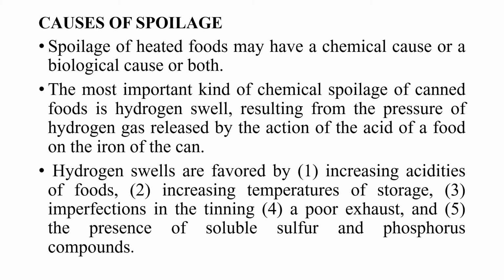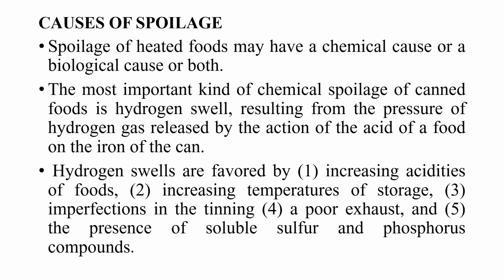increasing temperature of the storage, imperfections in the tinning, a poor exhaust condition, and also the presence of some soluble sulfur and phosphorus compounds. So the spoilage of the heated food may have either a chemical cause or a biological cause, or sometimes both. Coming to the chemical spoilage, the most important kind of chemical spoilage of the canned food is the hydrogen swell.